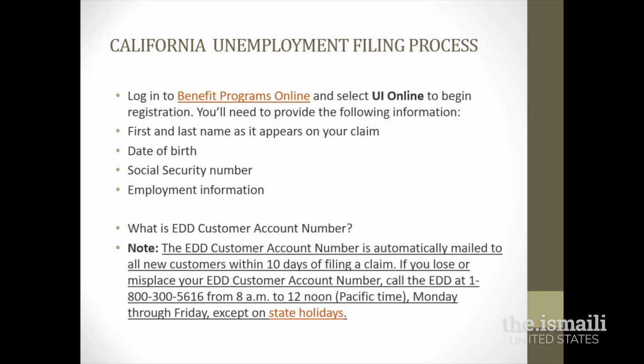So you need to make sure that you have gathered all your data for the last 18 months of your employment before you start this process. Once you have all that information and you have entered all the information, you will hit submit, at which point your information will be submitted and you will be mailed an EDD custom account number, which you will receive by mail in 10 days. It is important that you do not lose or misplace this account number because you will need this number in future to recertify for benefits so that your benefit payment does not stop.